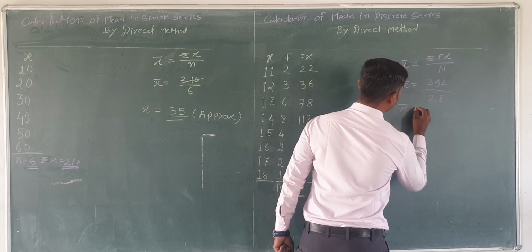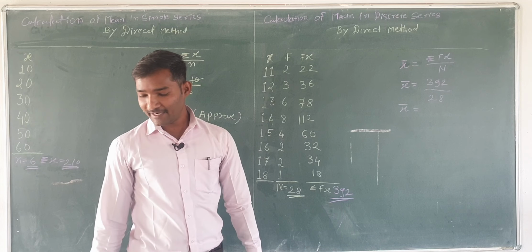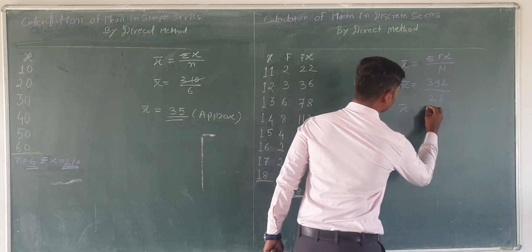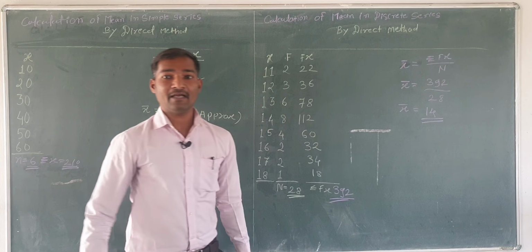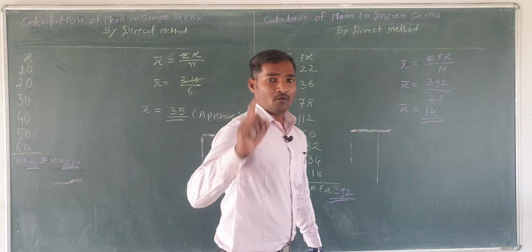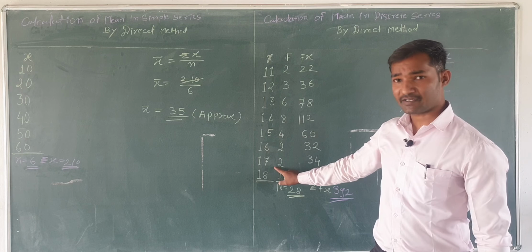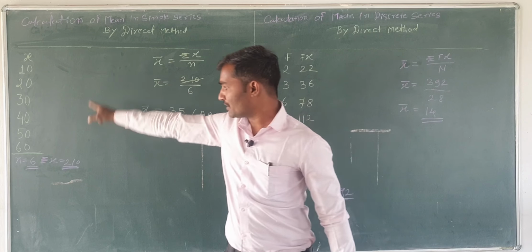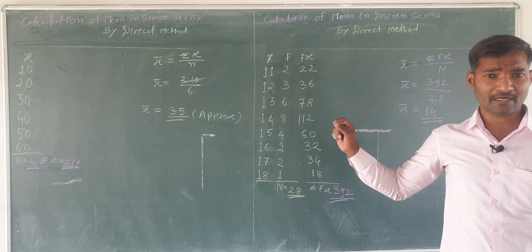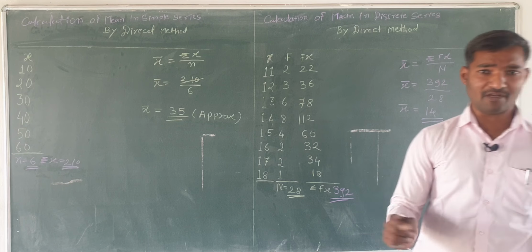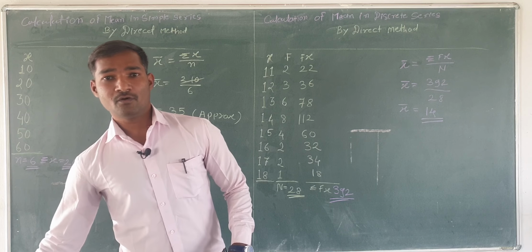Now we have the final answer. 392 divided by 28 equals 14. So 14 is our arithmetic mean. One thing to keep in mind: our arithmetic mean lies within these numbers. If there is any different number, then your calculation will be wrong, your answer will be wrong. Okay, got it? Hope you understand.